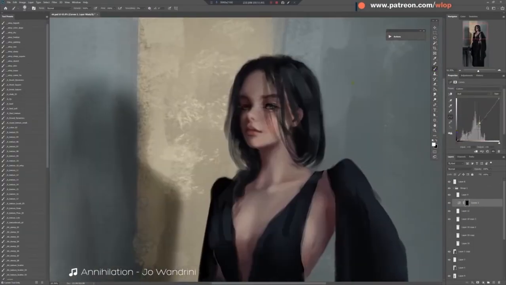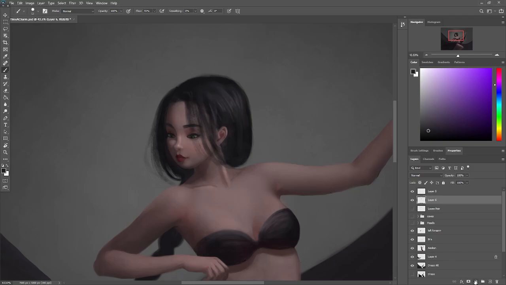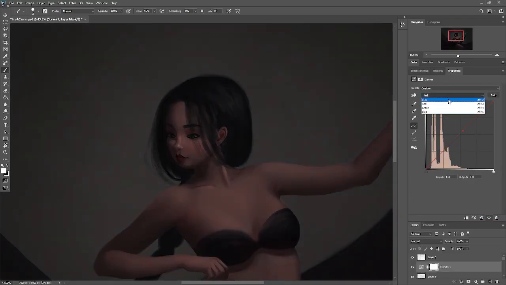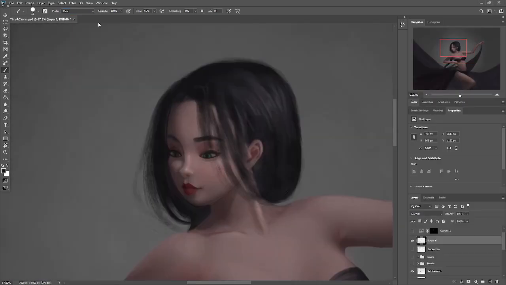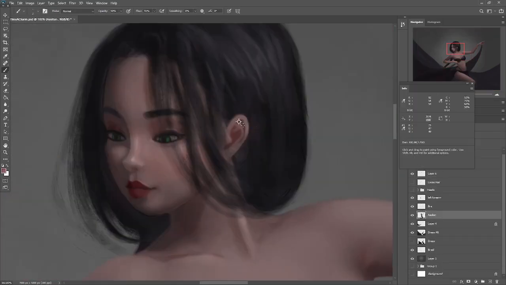Look how Willup is using curves to add cast shadow from hair to Eolian's face. First, create a curves adjustment layer, adjust the curves until it gives a shadow color, and then use Ctrl+I to invert the mask, and paint with white on the mask to reveal the shadows. The same effect can be achieved with overlay, but it's easier to adjust colors and values with curves.